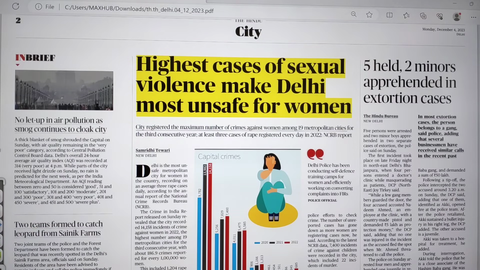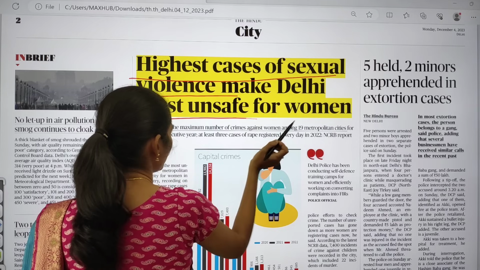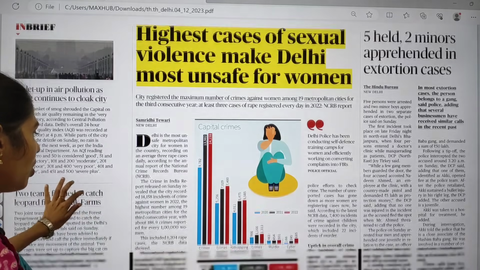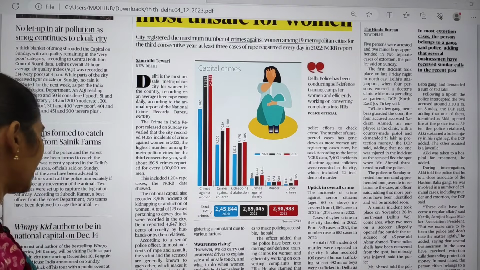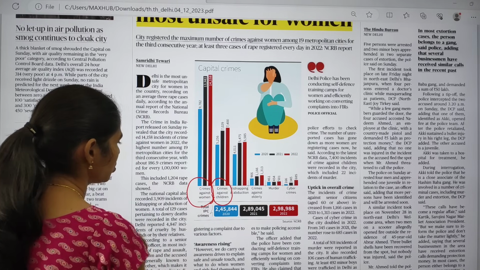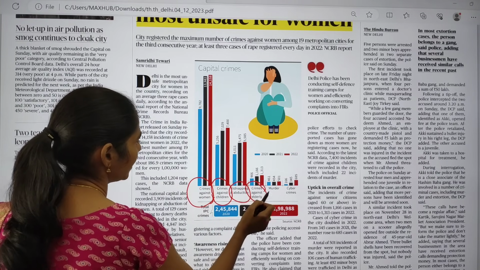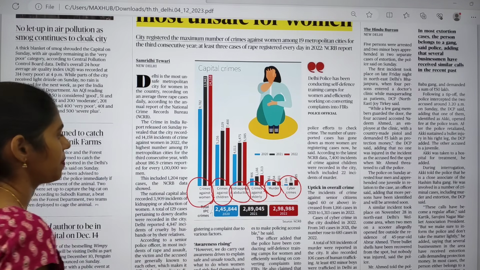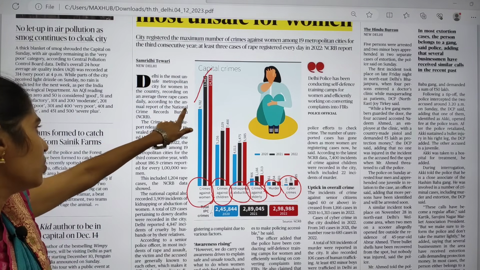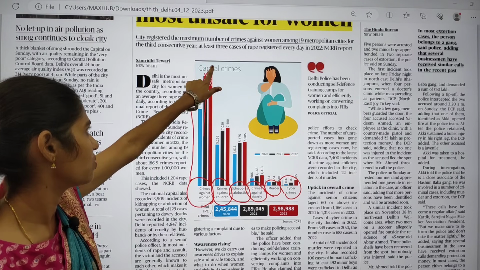The next article is: highest cases of sexual violence make Delhi most unsafe for women. If you look at the different crimes recorded here, we have crimes against women, crimes against children, kidnapping and abduction, crimes against the elderly, murders and cyber crimes. Especially crimes against women are increasing year by year. This blue color is 2020, this grey color is 2021, and this red color is 2022.